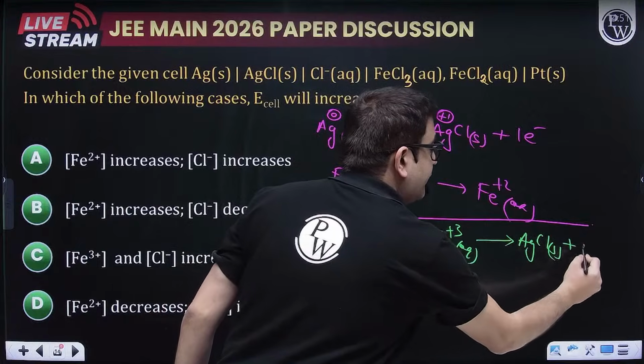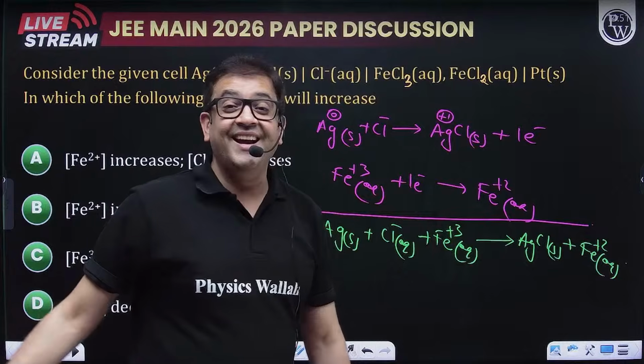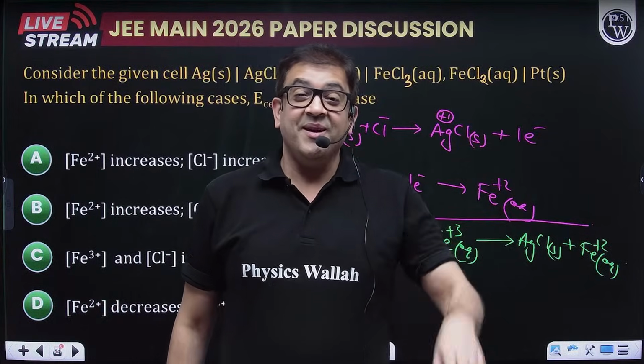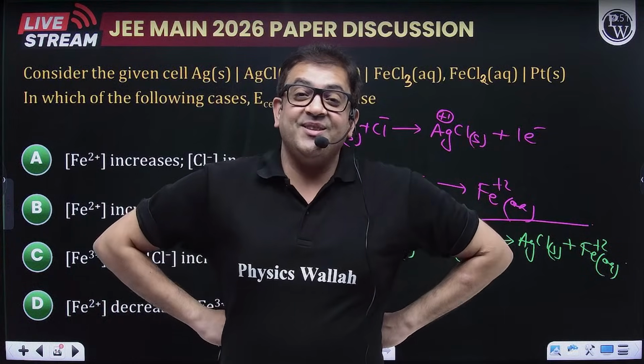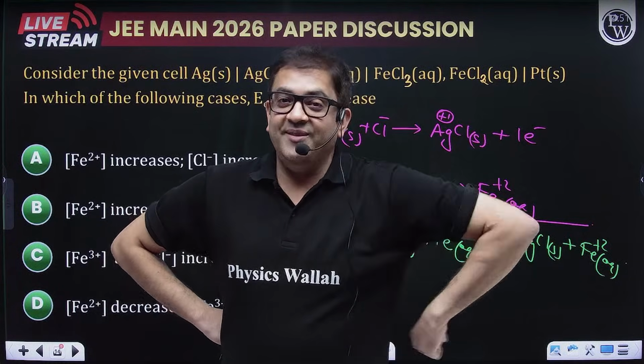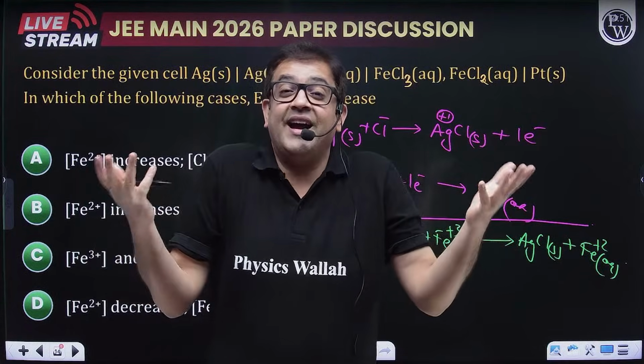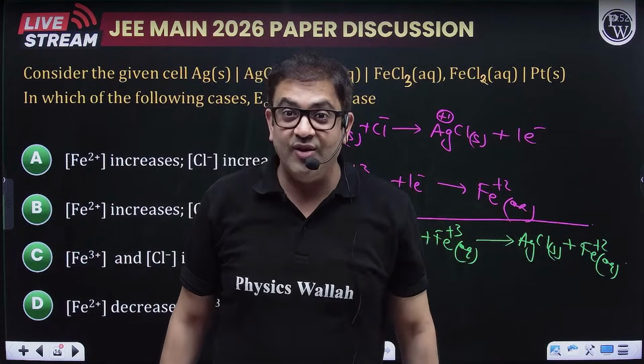And I am left with Fe plus 2 ions, which is in aqueous condition. Why am I writing the state also? Because when you write the reaction quotient, go to equilibrium theory. Concentration of pure solid and pure liquid do not impact the state of equilibrium. So why take their concentration? So we will not take their concentration.